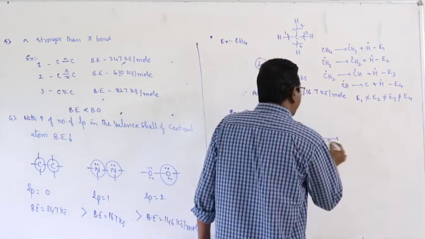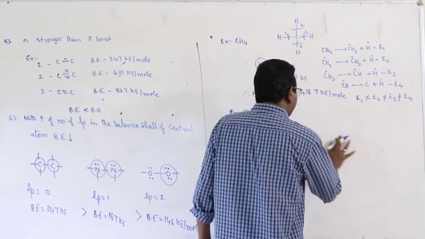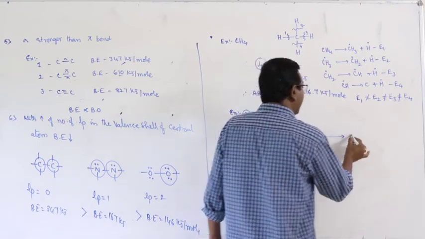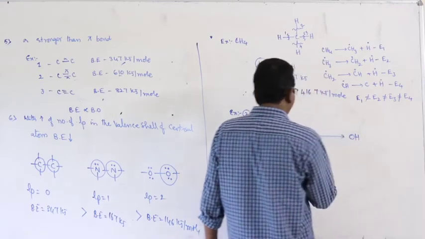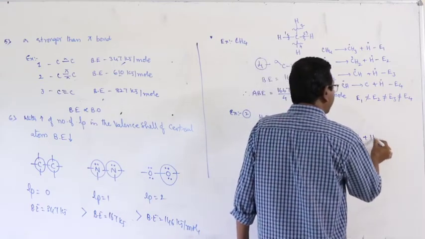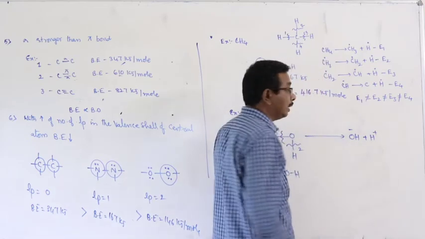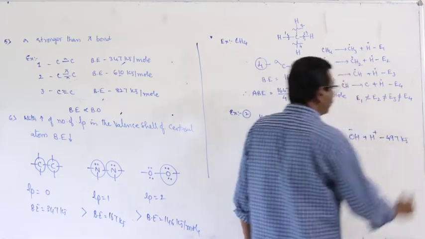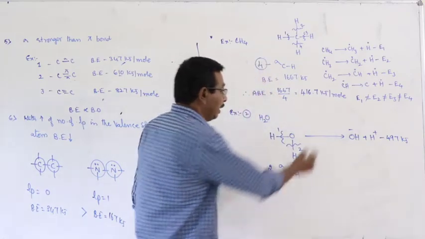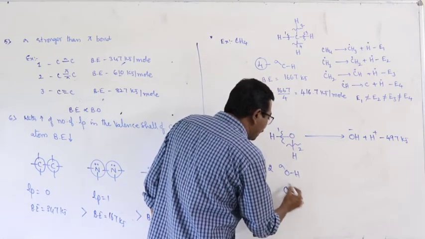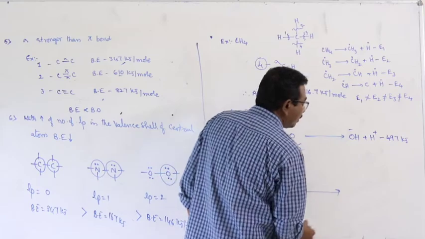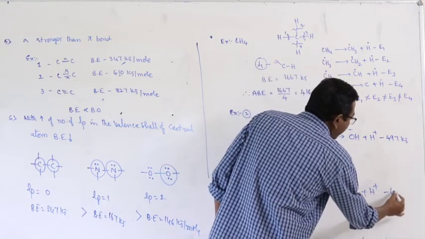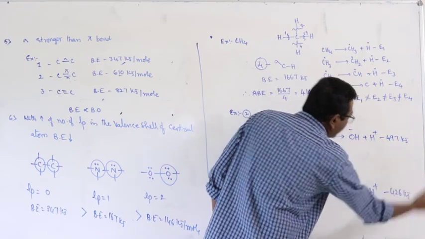For the breaking of first OH bond, H2O gives OH minus plus H plus. Here the energy required is 497 kilojoules. And in the second case, OH minus gives rise to O2 minus plus H plus, 426 kilojoule per mole.